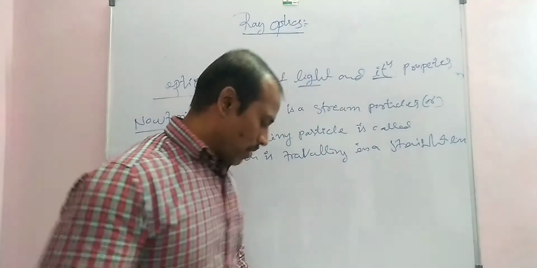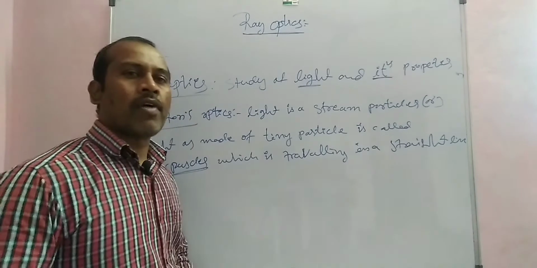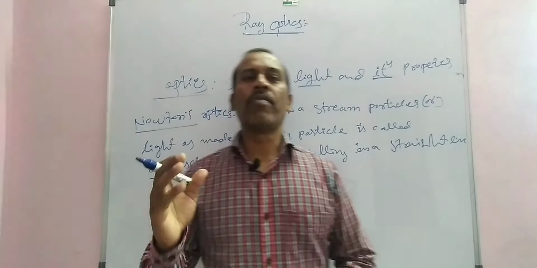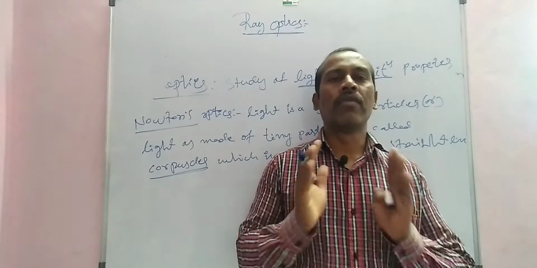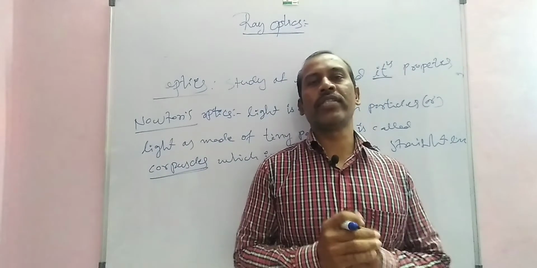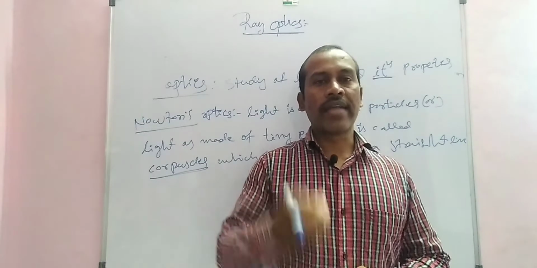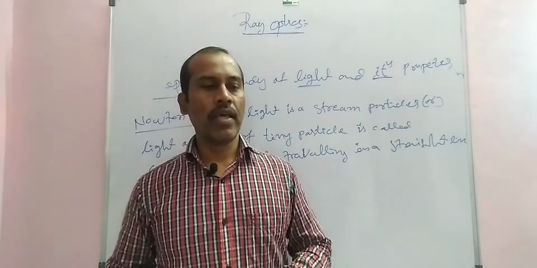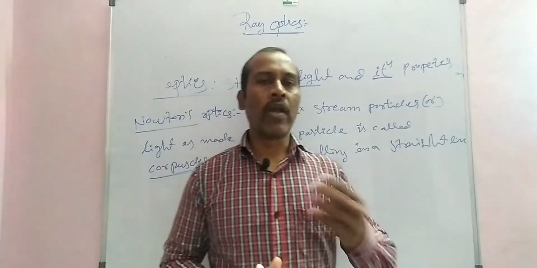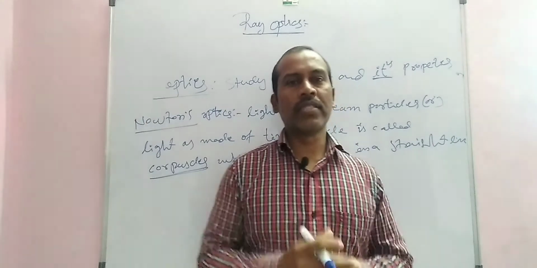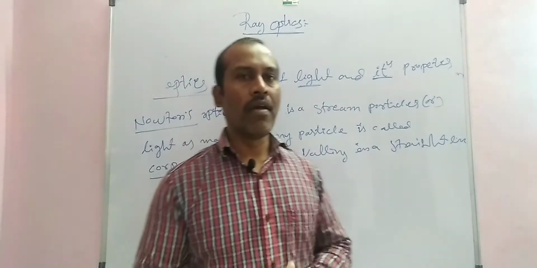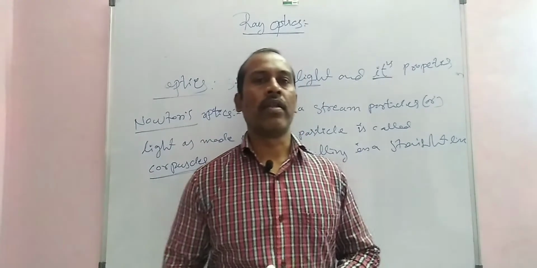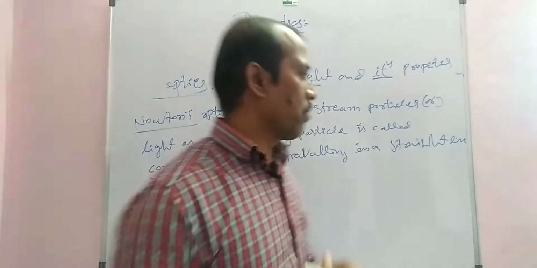Now, the statement of light. What is light? Simply, light is a form of energy. This energy is emitted by excited molecules or particles, and it causes the sensation of vision in normal human eyes.